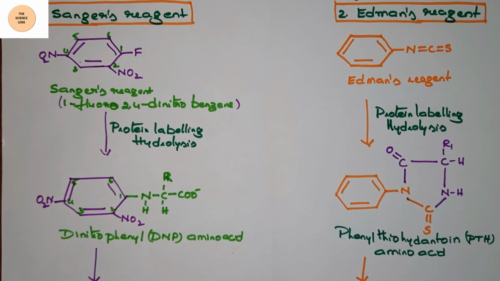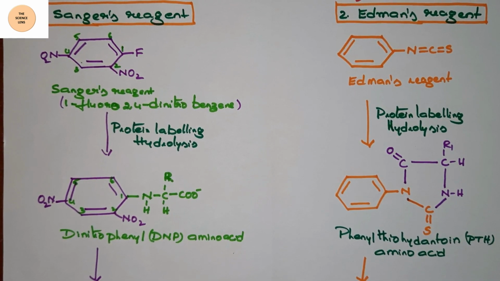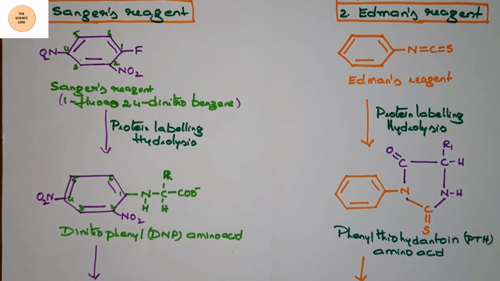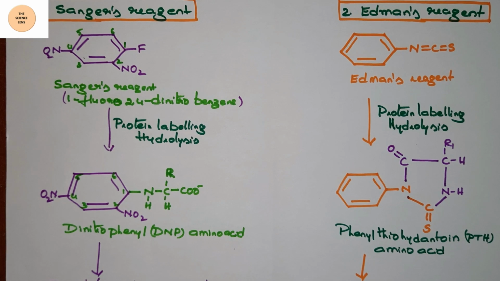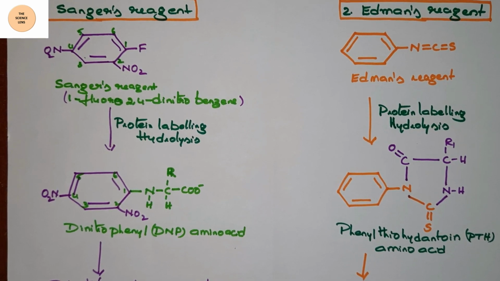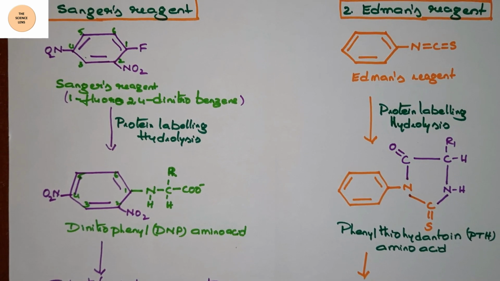On treatment with mild acid, the phenyl thiohydantoin amino acid is liberated, and a peptide can be sequentially degraded, liberating N-terminal amino acids one after another.